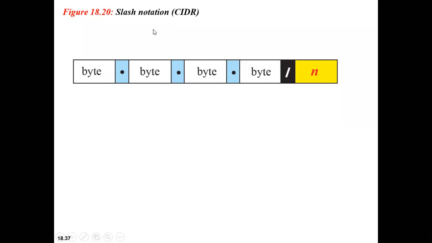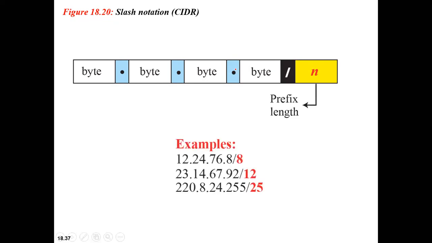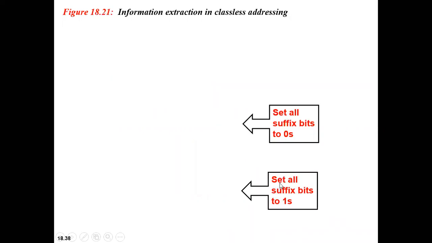What is CIDR? It is classless interdomain routing. CIDR, classless interdomain routing. That is what CIDR is all about. Is this concept clear? This is a prefix length. One example for this is 12.2.4.76.8 slash 8. So 8 is the prefix length. Is this concept clear?